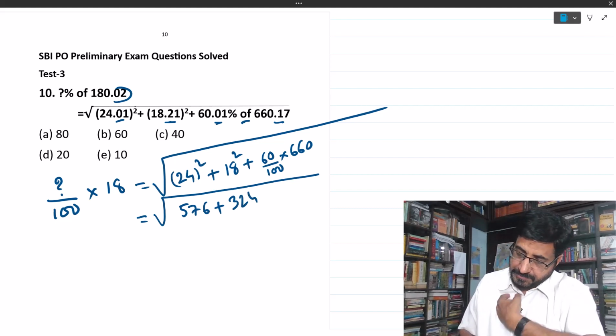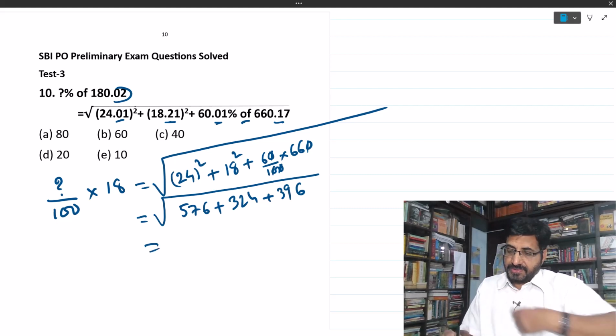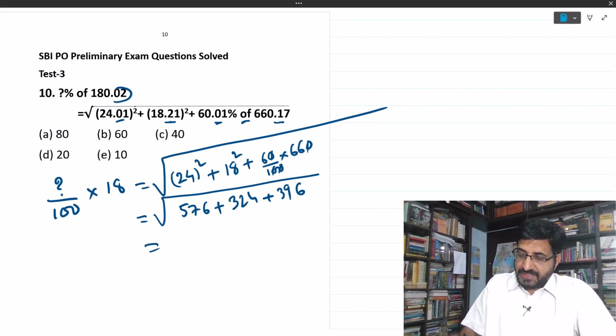Now you have to simplify this. 10 and 10 I can cancel, this goes out. What is 6 into 66? Simple multiplication. 6 6s are 36, 6 6s are 36 plus 3, 396. Okay, add all these things. Very simple. This is 76 plus 24 is what? 100. 196.